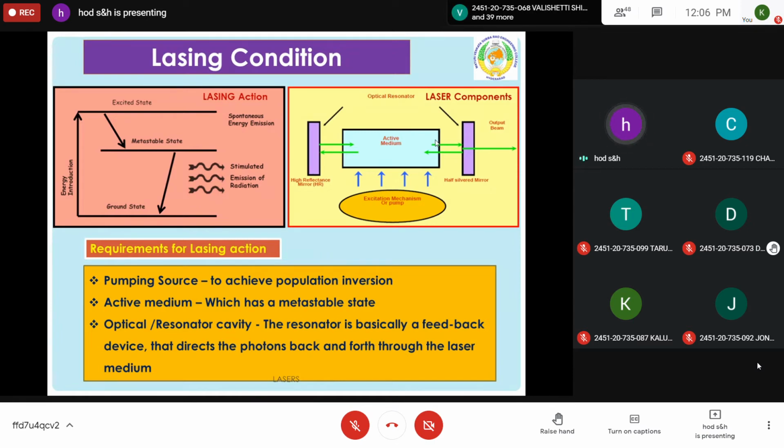So these are three important things. One is the pumping mechanism. Second is the active medium in which population inversion should be achieved. And third is the optical resonator, so that the output laser can travel in only one direction. So these are the three important accessories for producing laser.